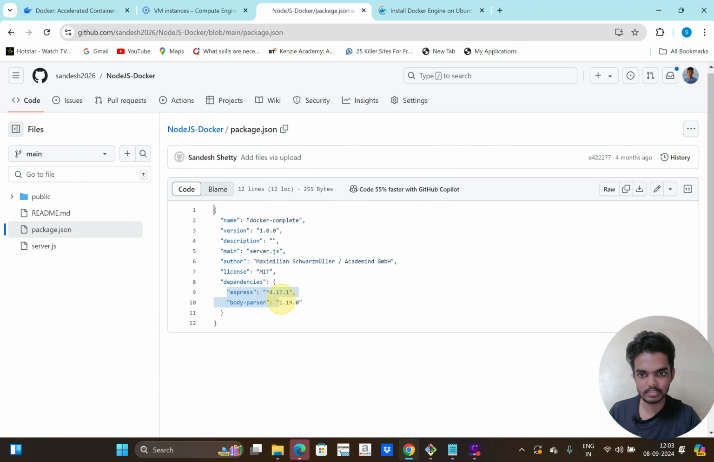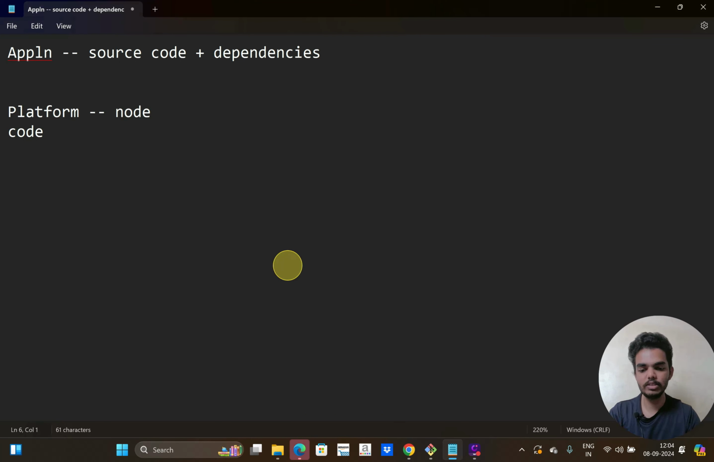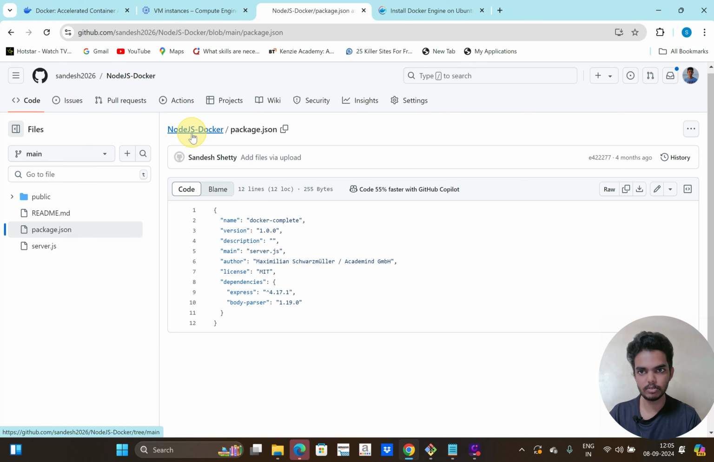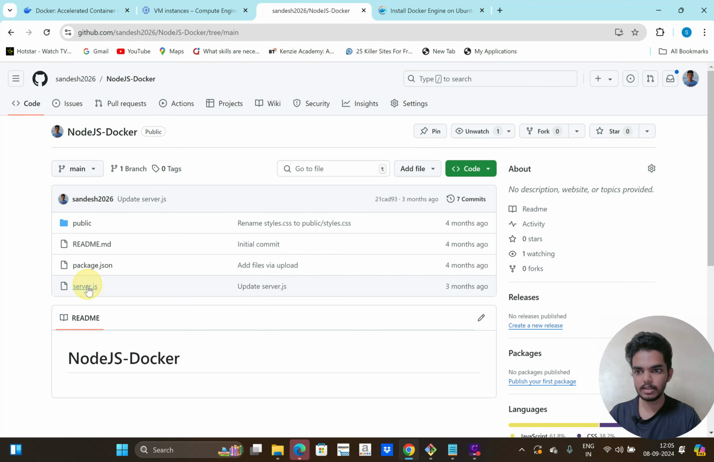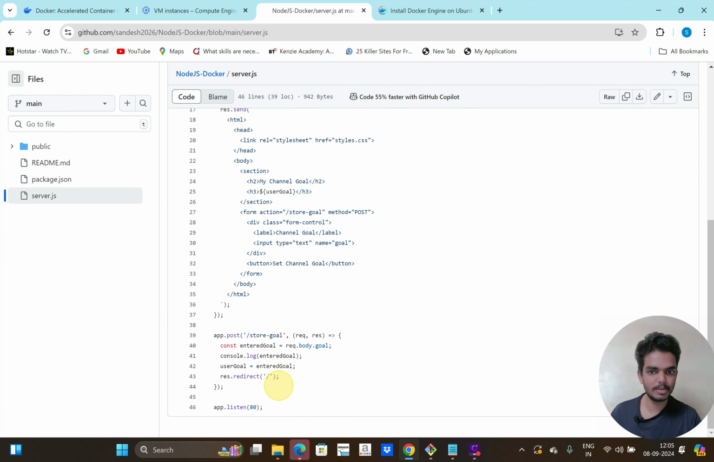Here you can see express and body-parser are the dependencies. So you have to install these dependencies. For that we have the command called npm install. Then we are going to run my application using node server.js. I go to node.js-docker. Here I have the code, server.js. This is the main JS file, so we are going to run this application code.